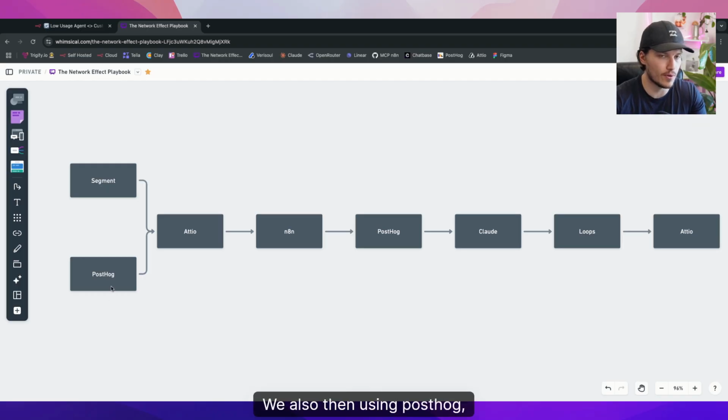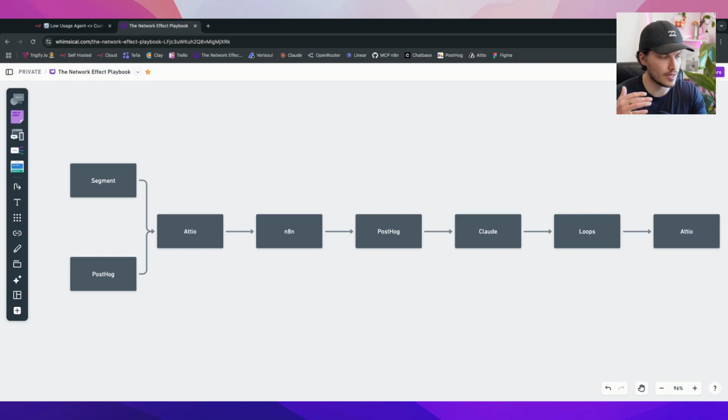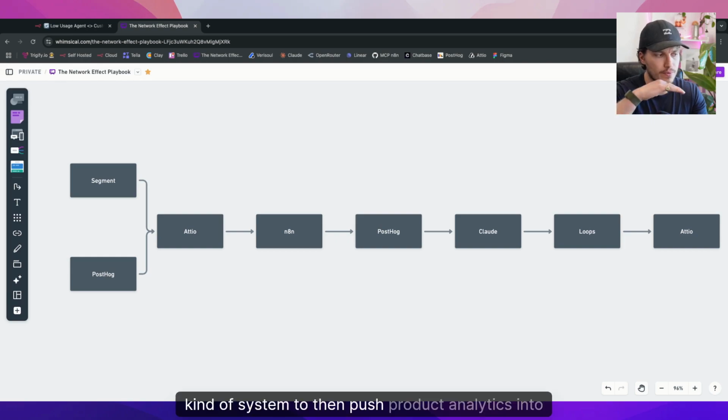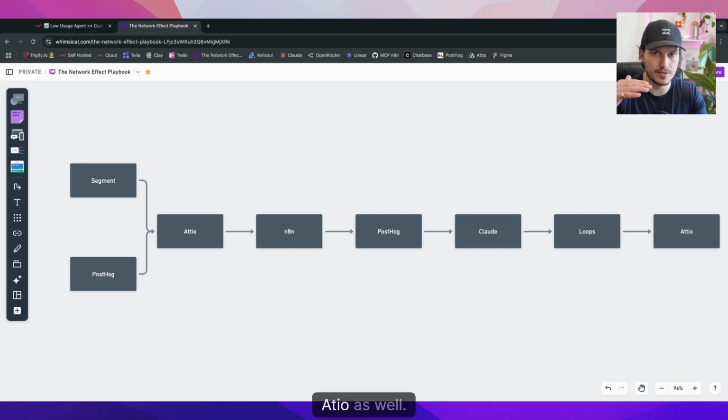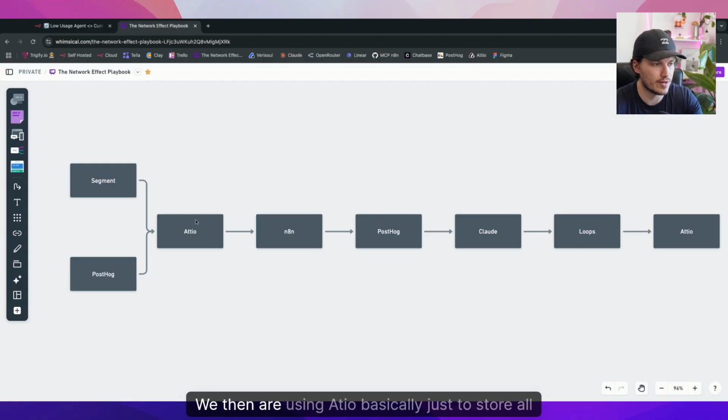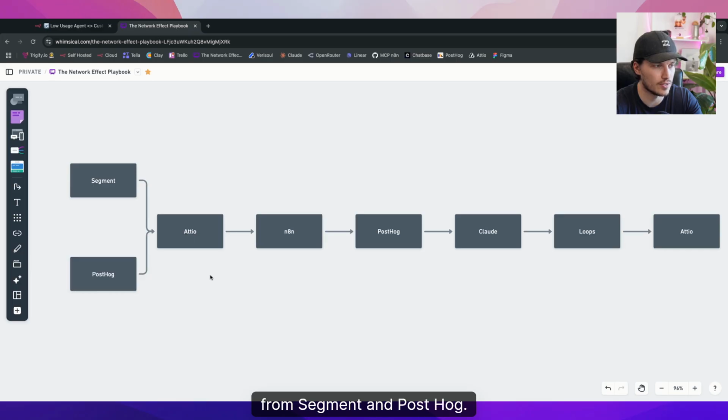We're also using PostHog, which is our product analytics system, to push product analytics into Attio as well. Super, super seamless, super, super easy to do. From there, we're using Attio basically just to store all of the data telling us the features that they've used, when they last logged in, all of that fun stuff, which we're getting from Segment and PostHog.